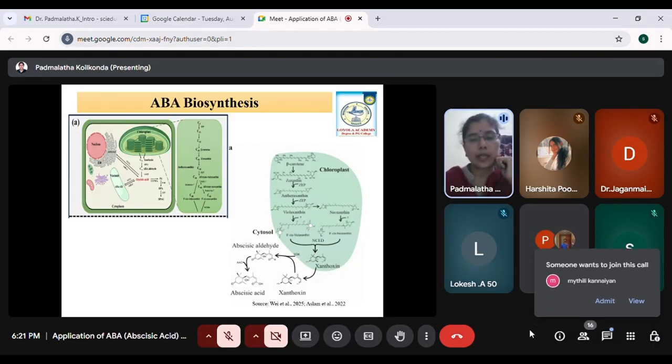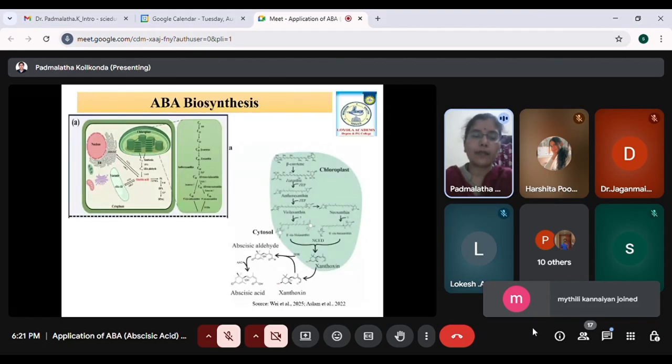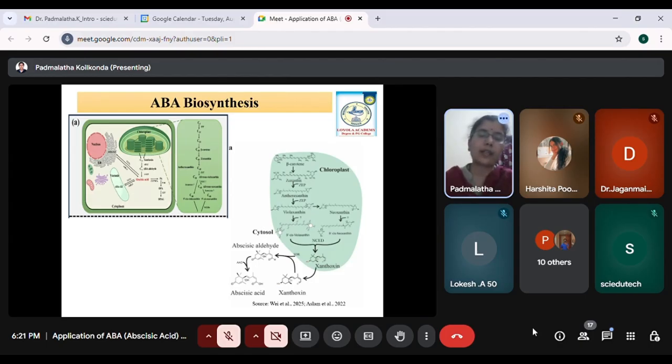As we have already discussed, there is endogenous ABA which is present in the plant, which helps in activating different levels of mechanisms. It may be the physiological level, or the biochemical level, or it can also be at the molecular level. Because of ABA, the expression of the genes will happen, and a stress response is being created. Before going into detail about the ABA mechanism, I would just like to briefly explain the biosynthesis of ABA in plants.